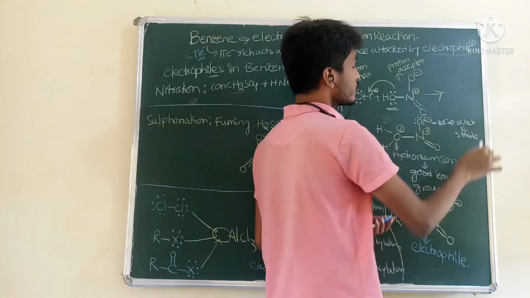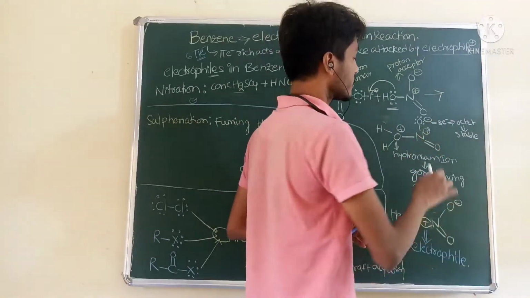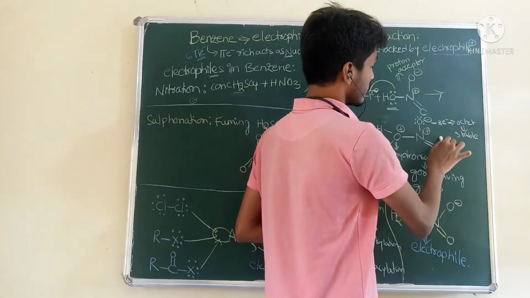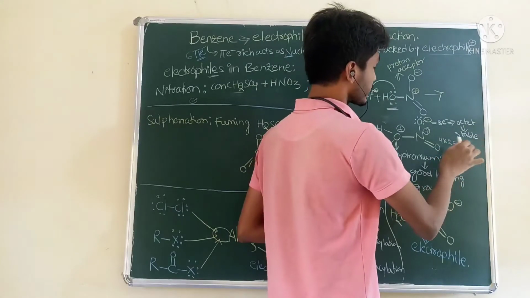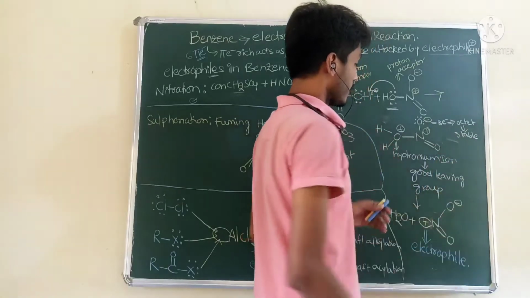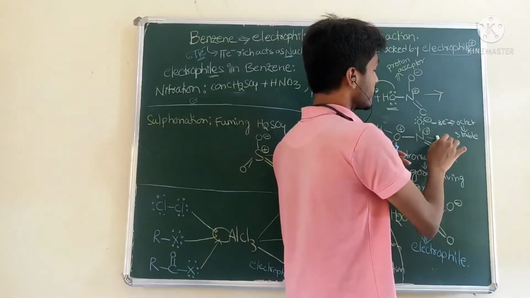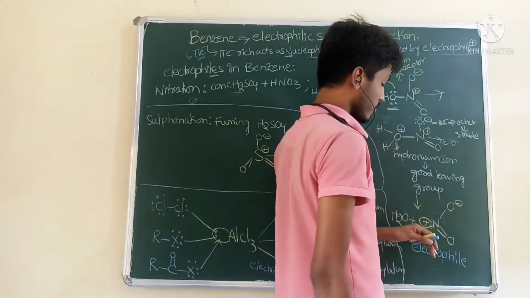So oxygen will not react, but nitrogen will react. Why? See, 1, 2, 3, 4 — 4 electrons are there, 4 into 2. So this nitrogen is there. Nitrogen containing positive charge means electron deficient. Electron deficient means it acts as an electrophile.